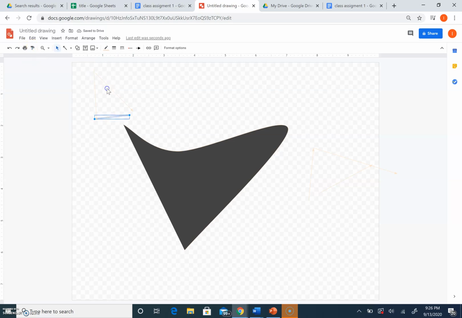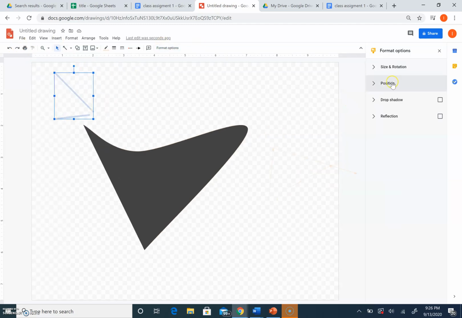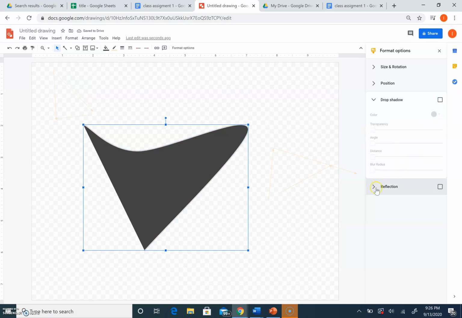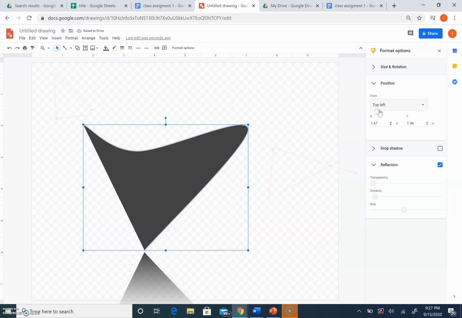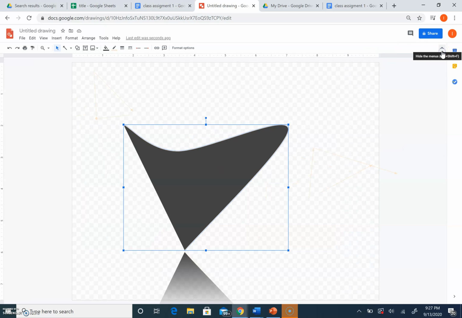You just see with the paint format. You can switch the option there. You can switch the format options right here. We can drop a shadow, and we can change all of this. We can put a reflection. They have all a bunch of different options over here, and this is where you can change mostly everything for the pictures and such.